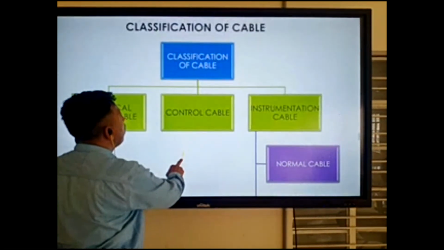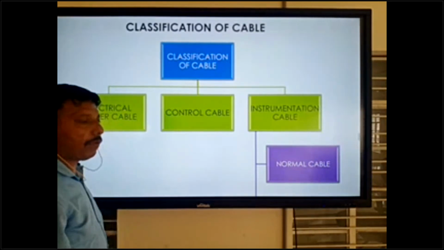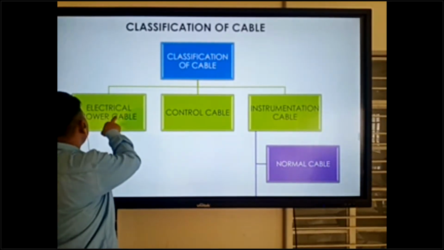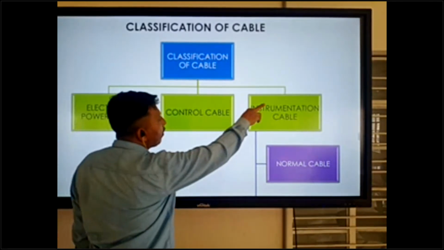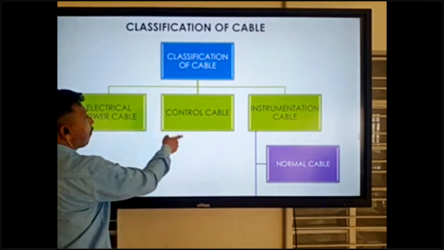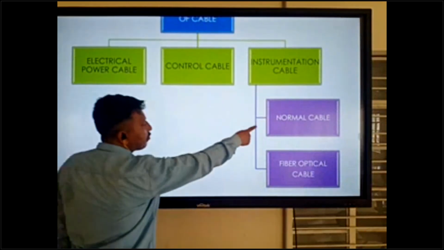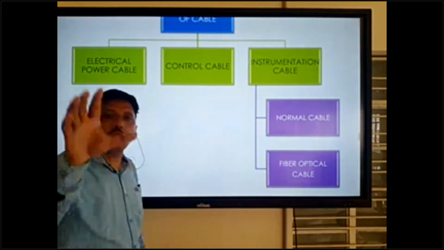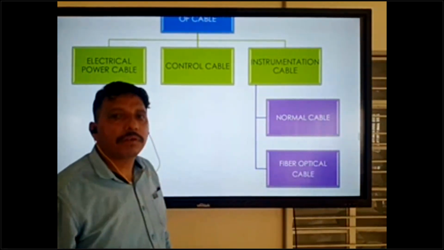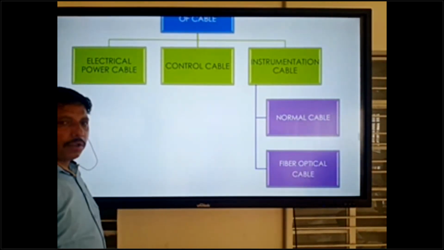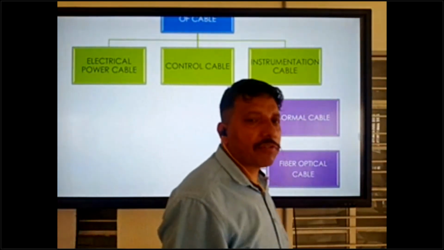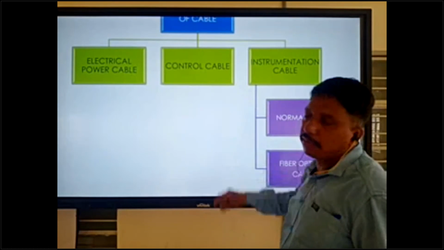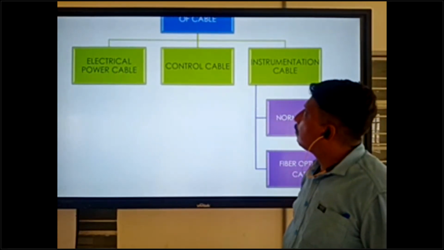Classification of cable, you can be clear about the classification: electrical power, control cable, instrumentation cable. And inside instrumentation cable there are 2 parts also. So categories of cable, as per category we can use cable in different processes.